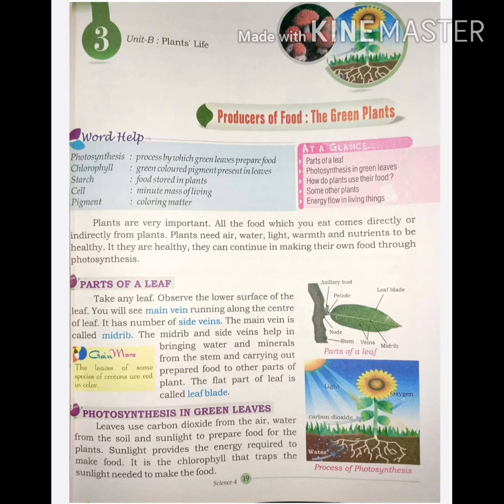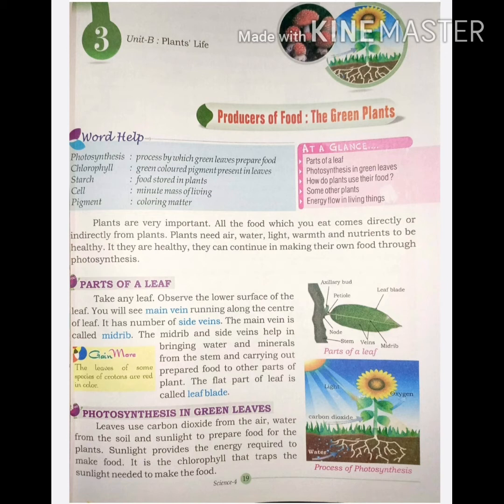This glucose or simple sugar is used by the plant to produce energy for the growth of the plant, and the remaining glucose is converted into starch, that is extra food. This extra food is stored in the leaves, stem, roots, fruits and seeds. Tell, how do plants use their food? Listen, plants use their food for their survival and growth, and repairing worn out tissues, worn out cells and build new cells.